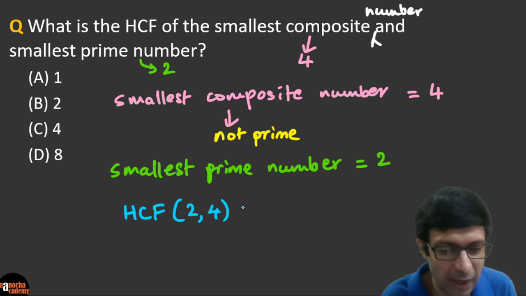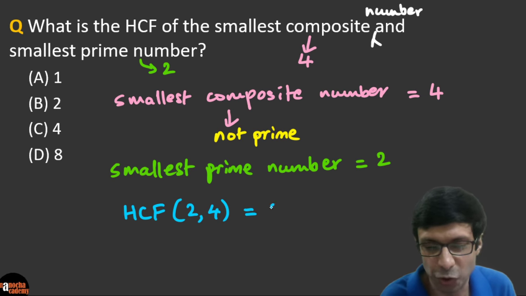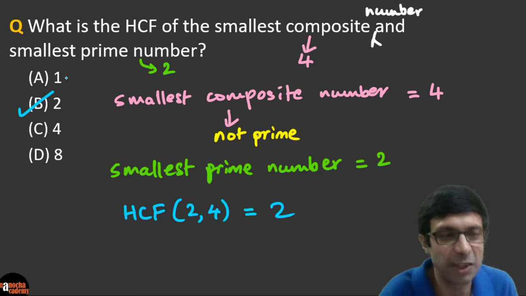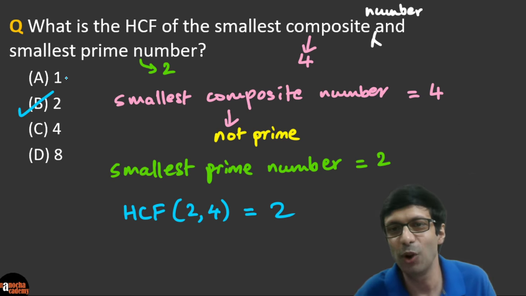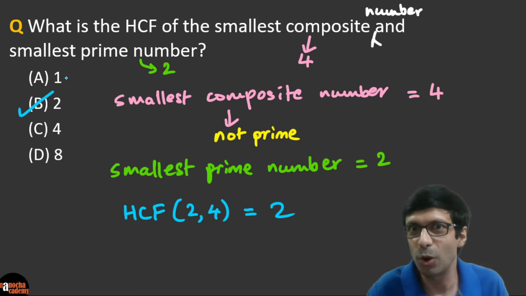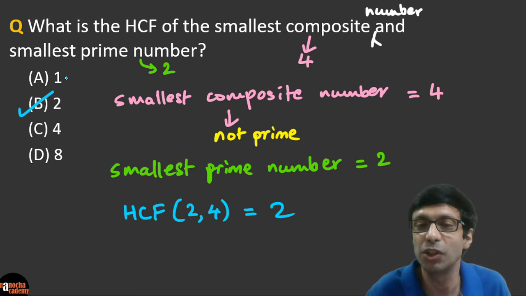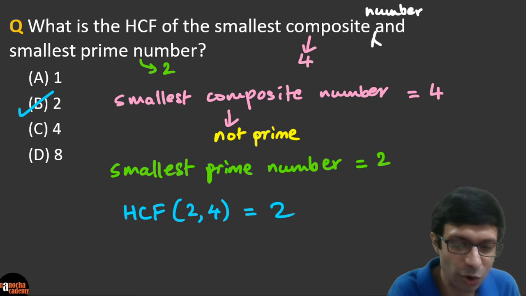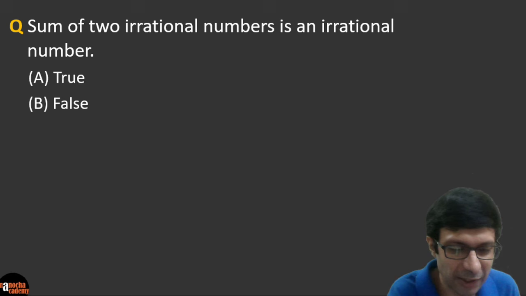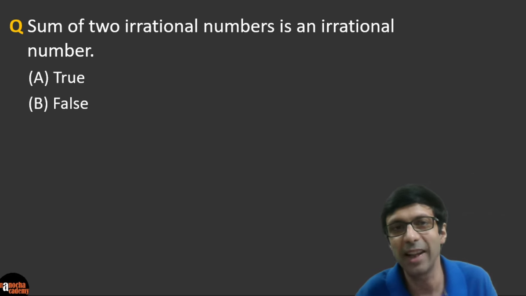Very simple, very good, guys. The HCF is going to be 2, and so the correct answer is B. Superb. I see a lot of you got it, right? So do remember this important thing: composite numbers are those numbers which are not prime, and that's how you solve this question. Excellent, guys. Now let's take a look at our next question.